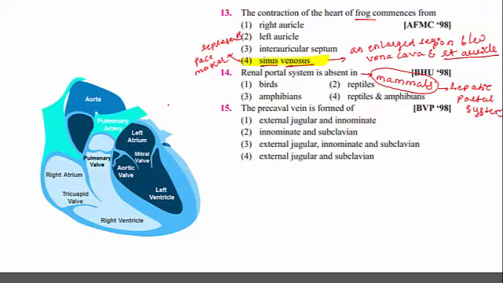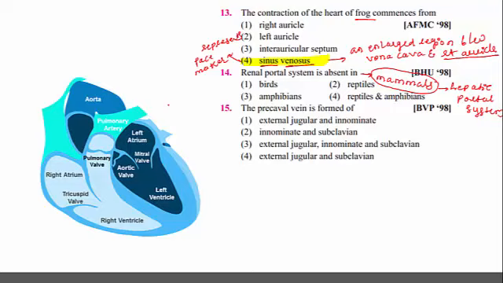What is the function of the renal portal system? It supplies blood to the renal tubules when glomerular filtration is absent. In the kidney, if glomerular filtration is absent, the blood is supplied to the renal tubules through the renal portal system, and remember it is absent only in mammals.